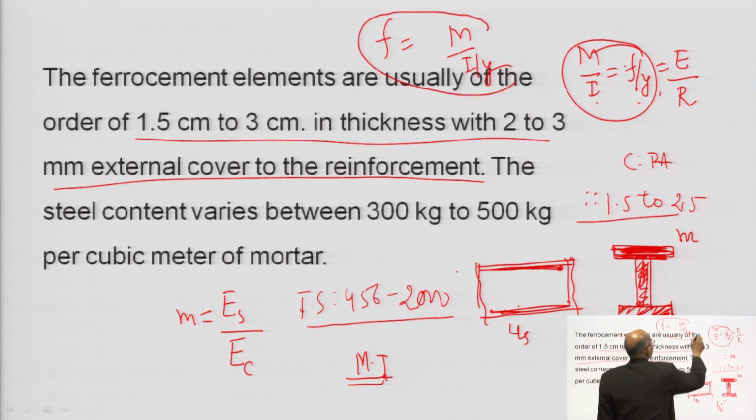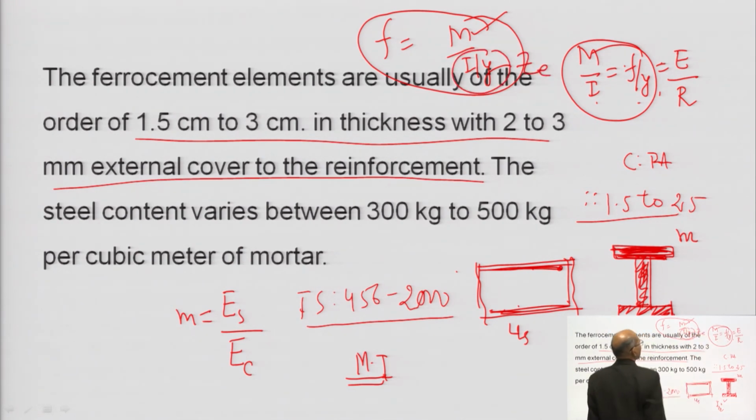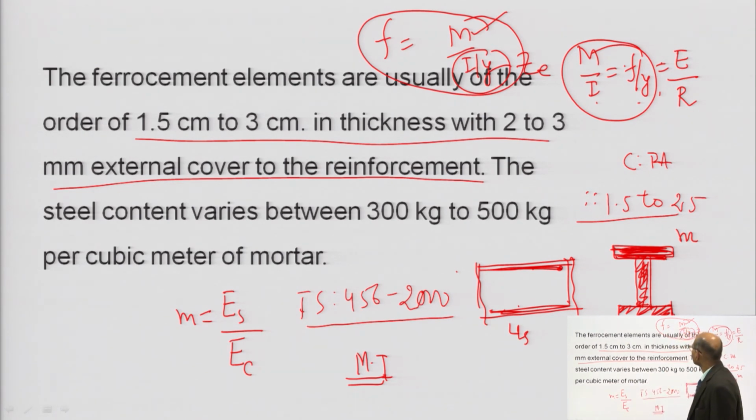Whatever the bending moment of resistance is there, we know the Z value, the equivalent Z value. With the help of this we can find the flexural strength of the concrete.